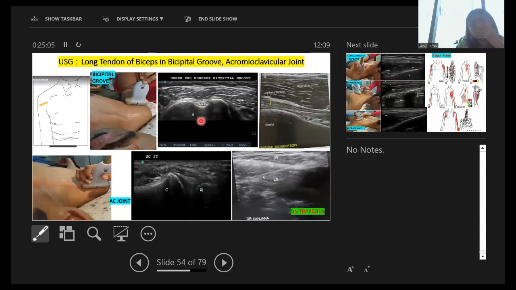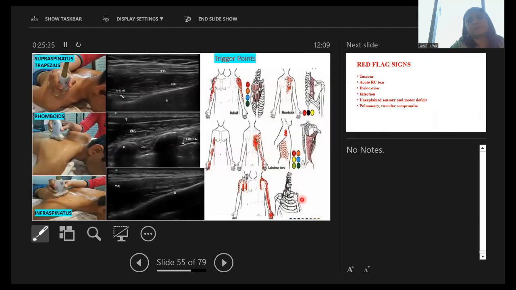Now these are some ultrasound pics of the biceps tendon in the bicipital groove, and this is the AC joint, and this is the deltoid muscle. And this is the pic of one of my lecturers who came to me for her shoulder, and she was having mainly trapezitis for 4 years, and this is the needle you can see in the trapezius and levator scapulae. She got relieved in 4 to 5 sessions.